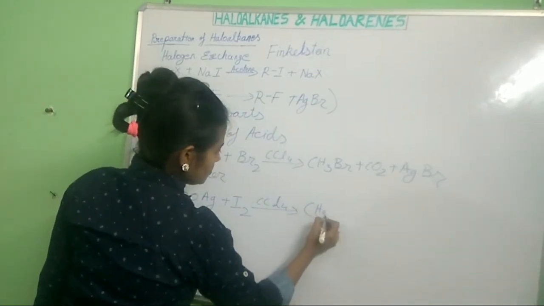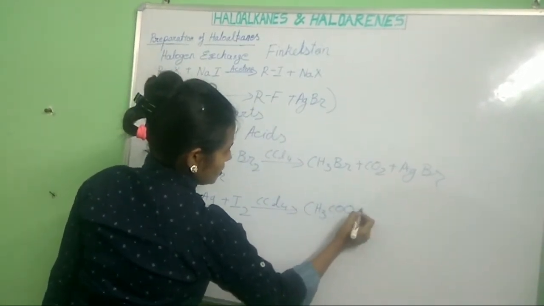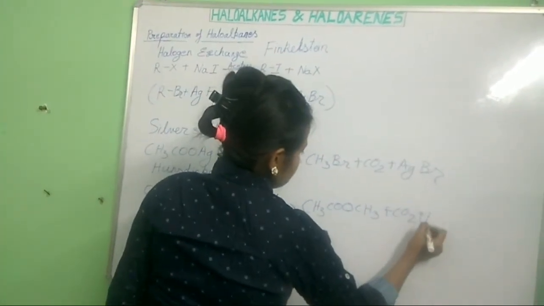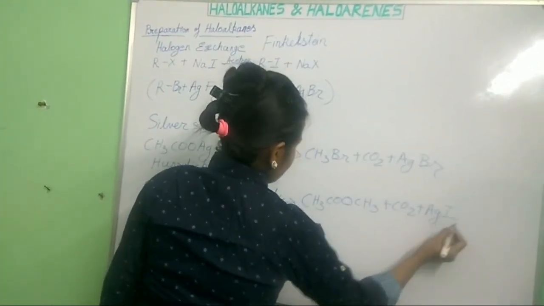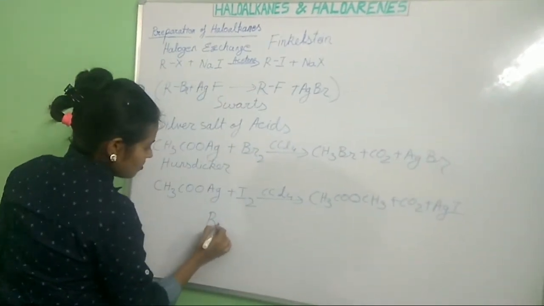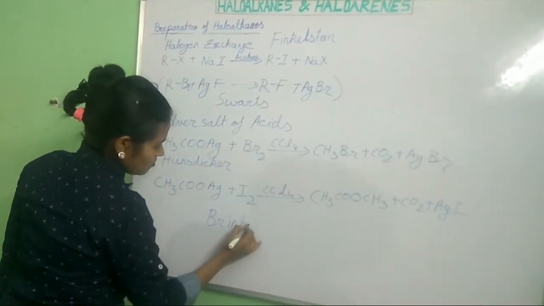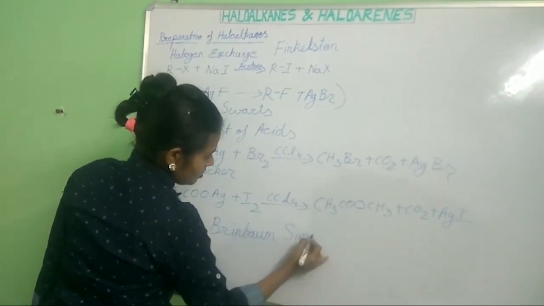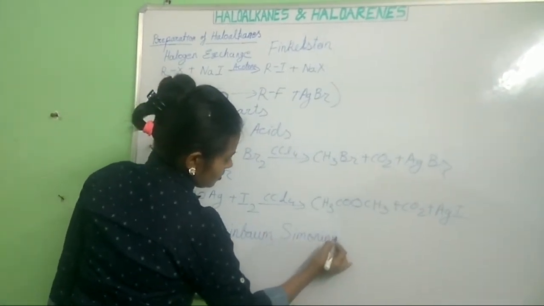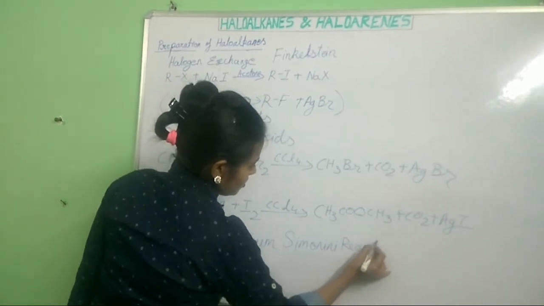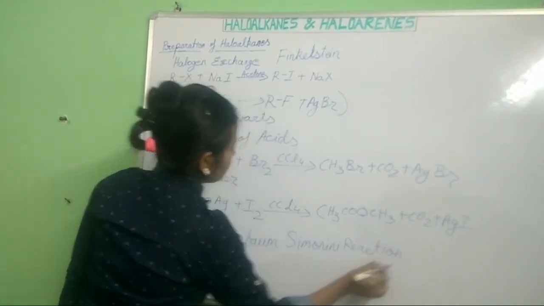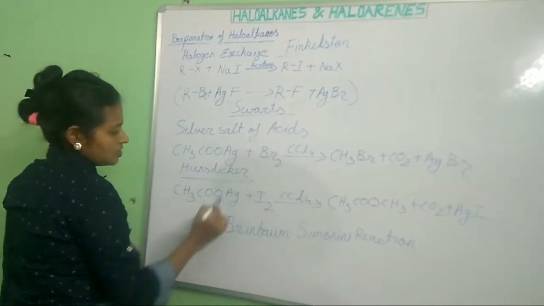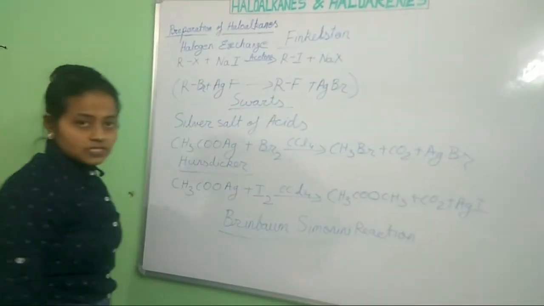Now this will be CH3COOCH3 plus CO2 plus AgI. So this is a different name reaction, that is called the Breinbaum-Simonini reaction. Okay. So we have studied here 4 different name reactions: Finkelstein reaction, Schwarz reaction, Hunsdiecker reaction and Breinbaum-Simonini reaction.